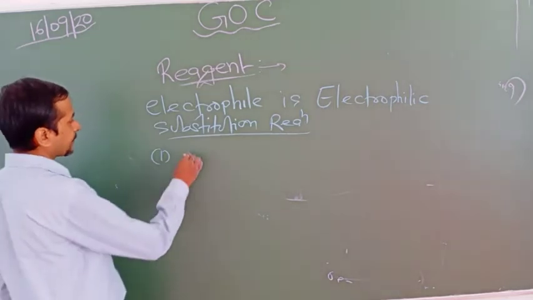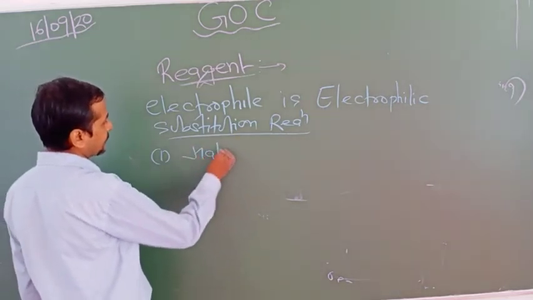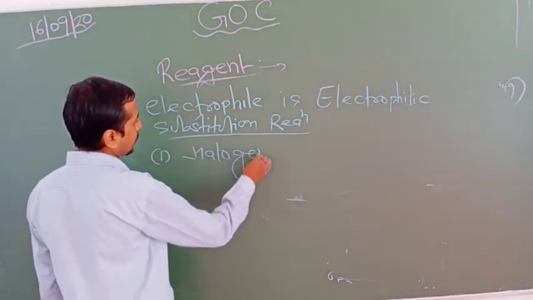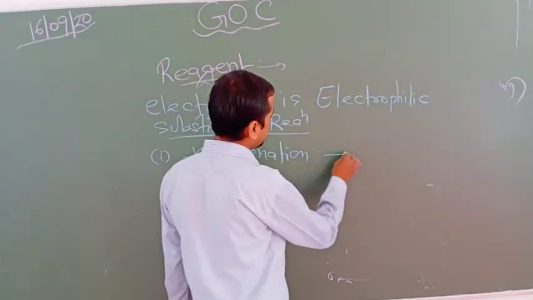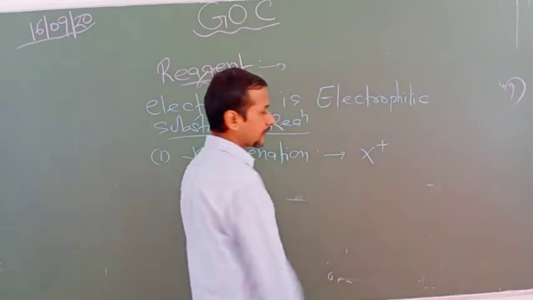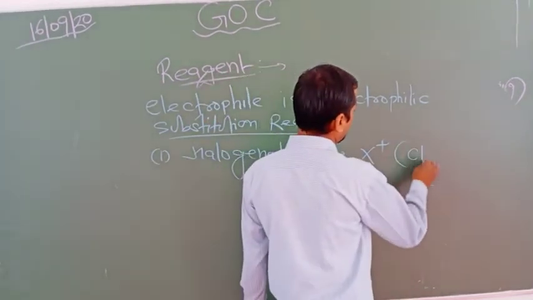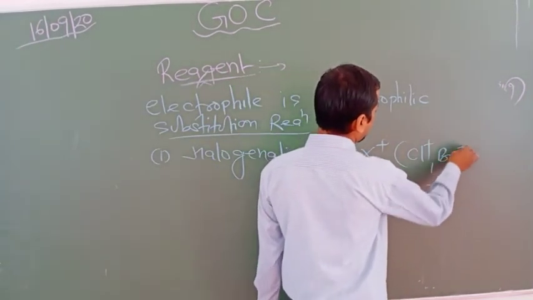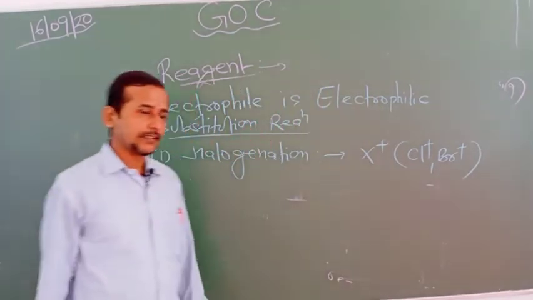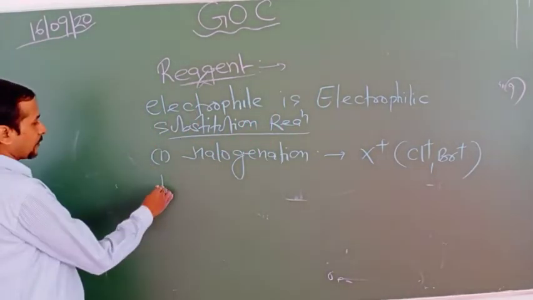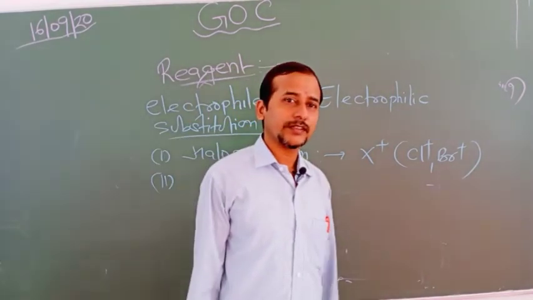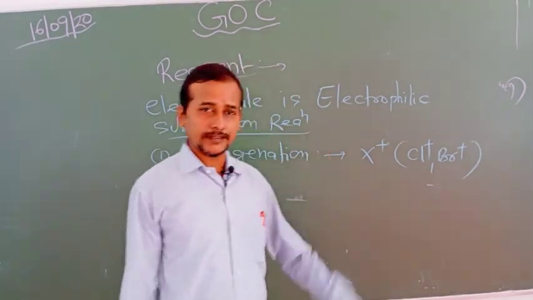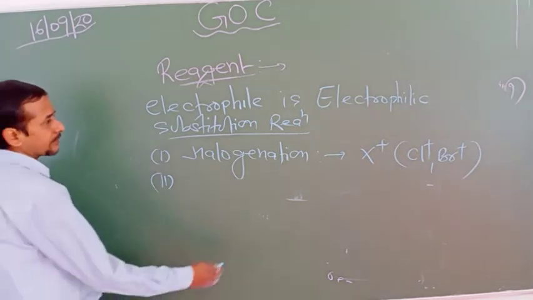Look at here, halogenation. In this condition, X plus, that is Cl plus, Br plus, act as electrophile. So if a question arises, in case of halogenation, write the example of electrophile, you can write X plus, that is Cl plus, Br plus.